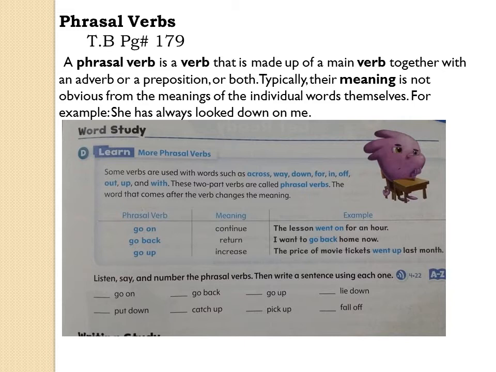Some verbs are used with words such as across, way, down, for, in, off, out, up, and with. These two-part verbs are called phrasal verbs. The word that comes after the verb changes the meaning. We have already discussed its rules in the previous chapter. It is only the listen and say exercise. Just read these words: go on, go back, go up, lie down, put down, catch up, pick up, fall off.